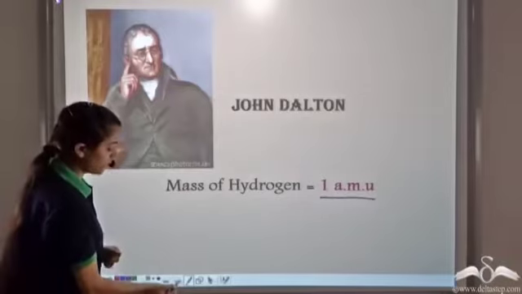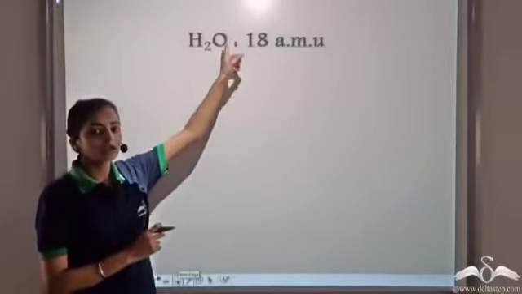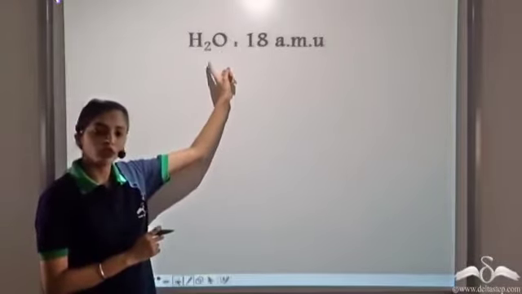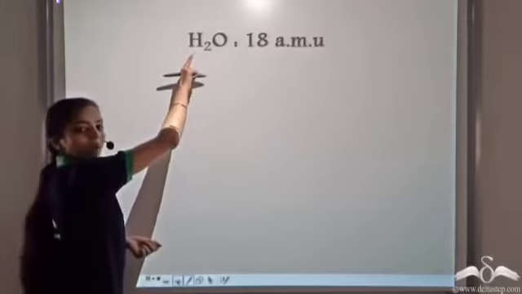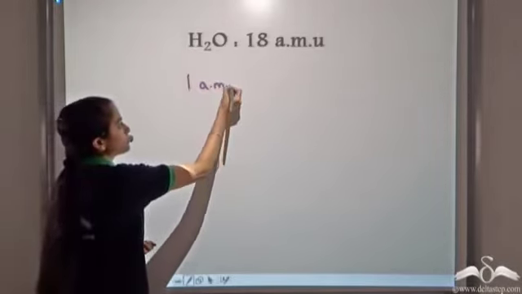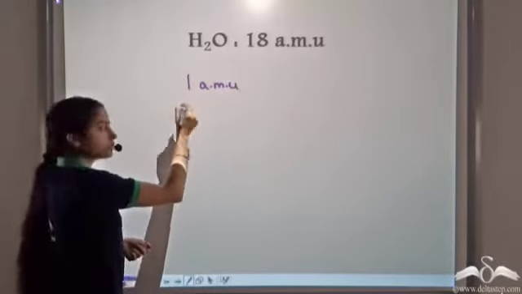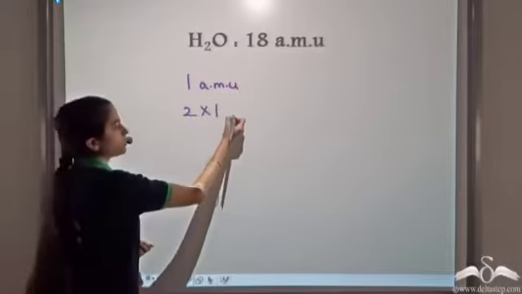When hydrogen combines with oxygen, it forms water. The mass of one molecule of water is 18 atomic mass units. We know that the mass of hydrogen is 1 atomic mass unit. There are 2 hydrogens, so we get 2 × 1 atomic mass unit.